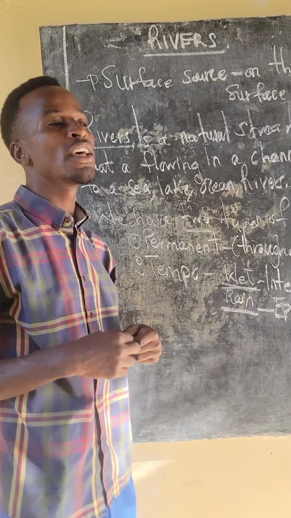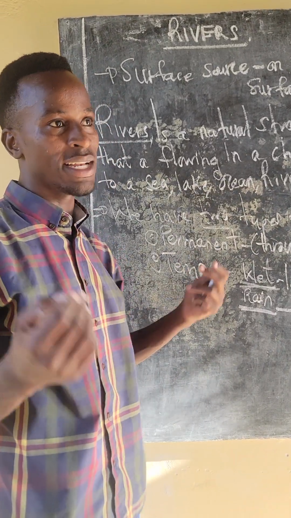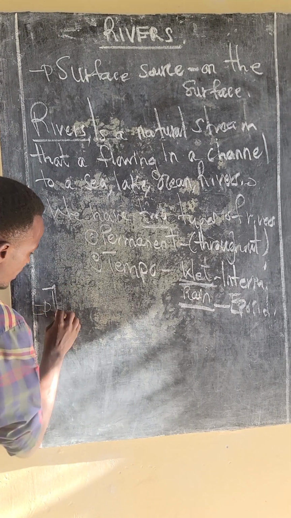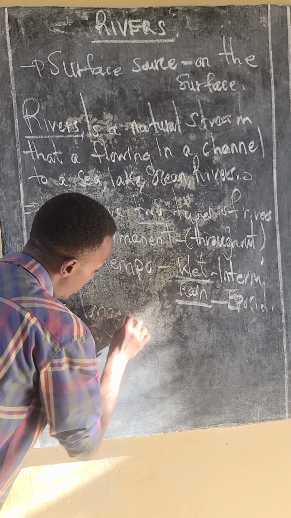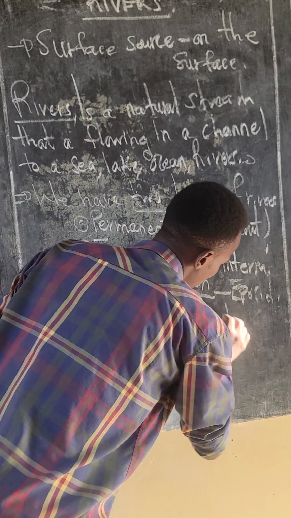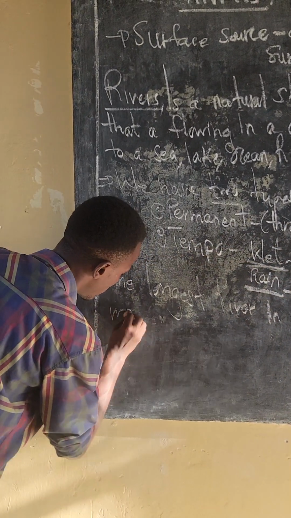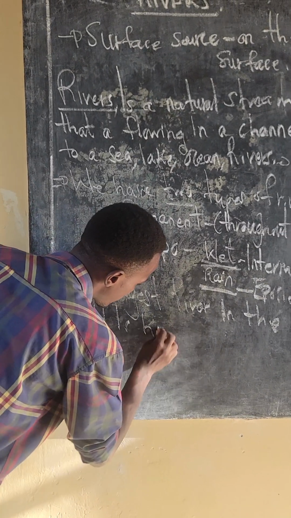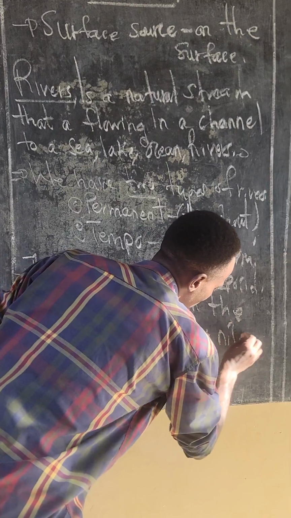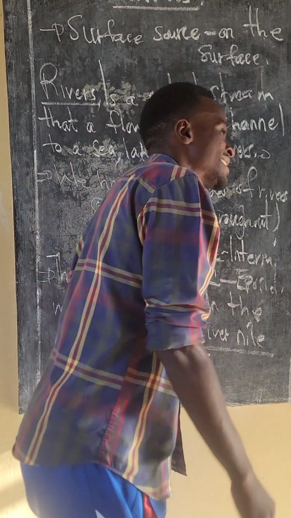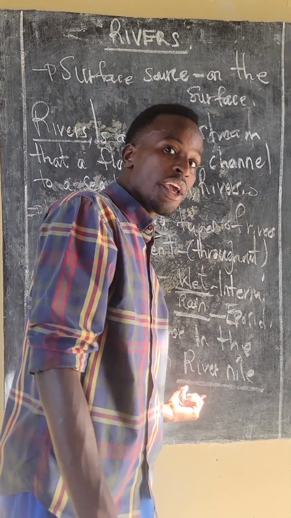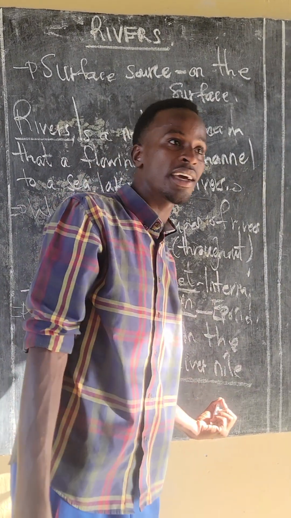But there are some rivers with some unique characteristics in the world. Let us try to check them one after another. We have this one. The longest river in the world is known as River Nile, which flows from East African countries, especially Uganda and Kenya, to Egypt. That's the longest river in the world.